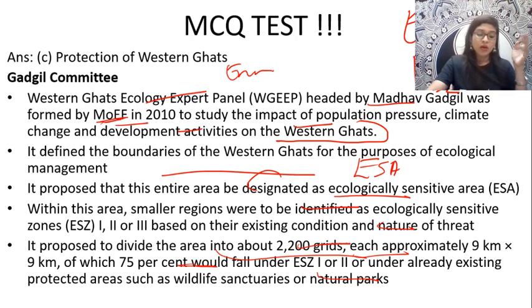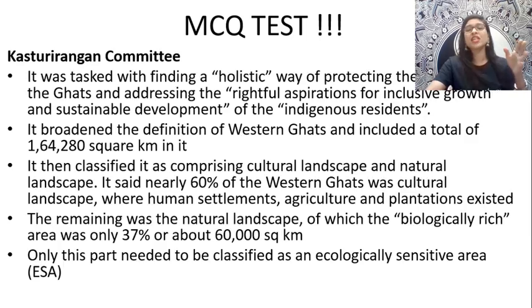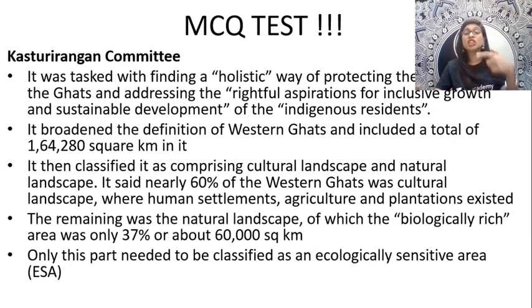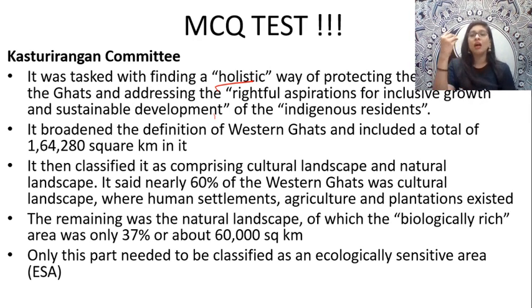Okay. So now, talking about the next perspective, that is the Kasturirangan committee. We have seen about the Gadgil committee, right? So now next is the Kasturirangan committee. If you see, it was tasked with finding a holistic, what is holistic? A complete way of protecting the entire biodiversity of the Western Ghats, and at the same time, they also focus on another perspective. What is that? In addressing the rightful aspirations for inclusive growth and sustainable development of the indigenous residents.